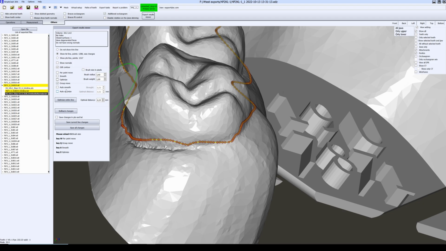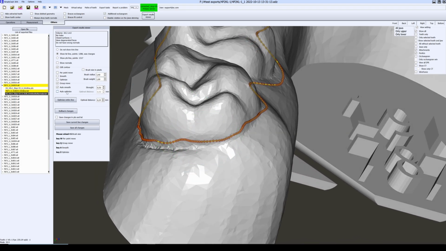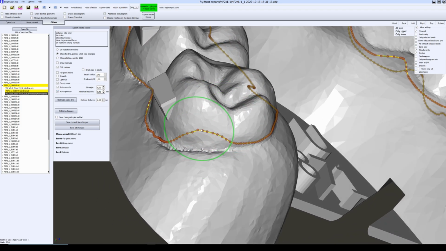For the Group Movement tool, I can use a combination of Auto Smooth and Auto Optimization. As you can see, it makes our line smooth. To reduce the amount of points together with movement, I switch on the option Auto Optimize. You can see the Group Movement tool simultaneously optimizes the amount of points and smooths the line.